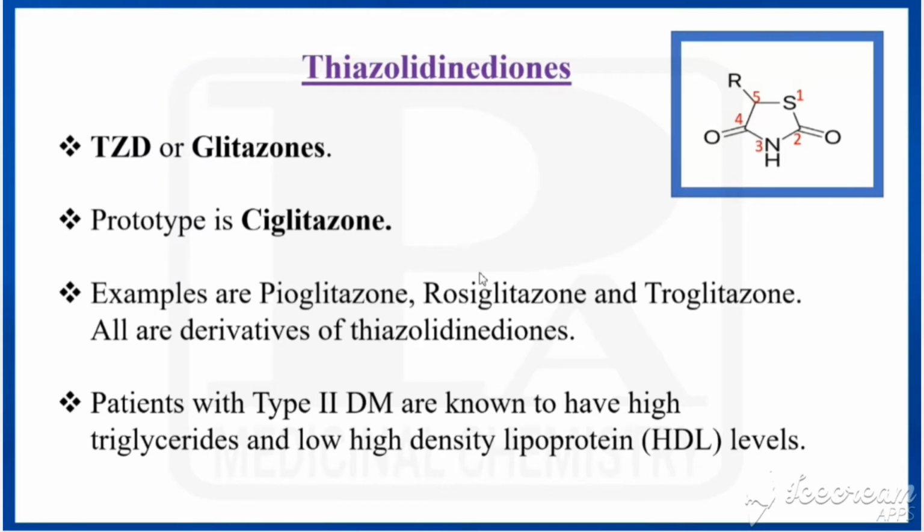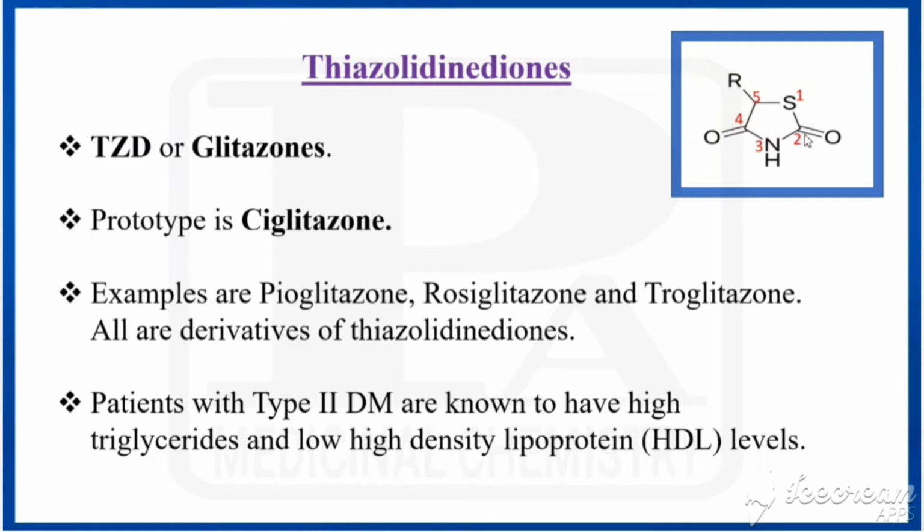Now we'll see the structure of thiazolidinediones. What is meant by thiazole? Ending with -zole, it should be a 5-membered heterocyclic ring. Thiazole, so thia and aza, that should have two heteroatoms. One is sulfur and another one is nitrogen. The ring is 5-membered, but it should have two bonds inside. For thiazoline, there is only one bond. If it does not have any bond, that can be called thiazolidine. So this is the structure of thiazolidine.